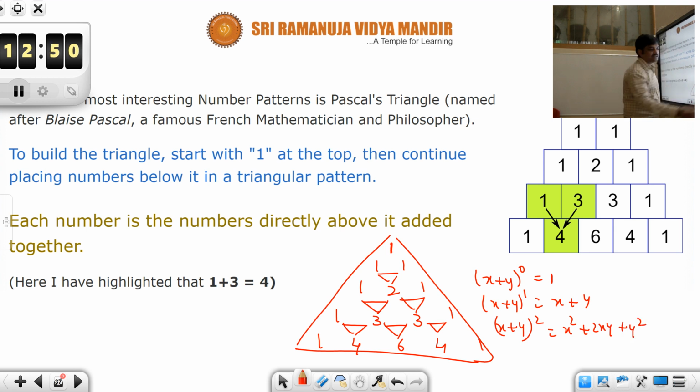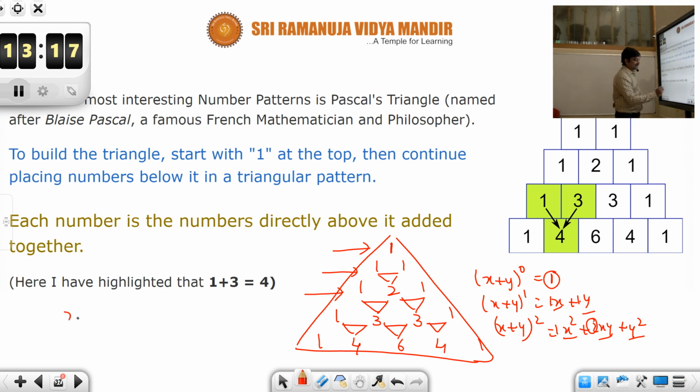Now if you observe the terms, here there is only 1 present, and here look at the coefficients of x and y, they are 1 and 1. Similarly in the third one, for x² it is 1, for 2xy the coefficient is 2, and for y² it is 1. So these are nothing but the numbers in the rows of the Pascal's triangle, okay students.